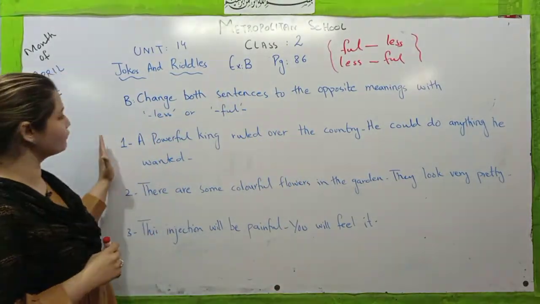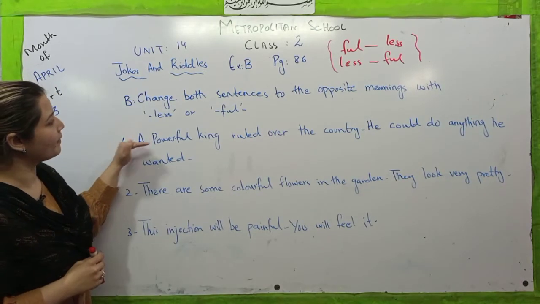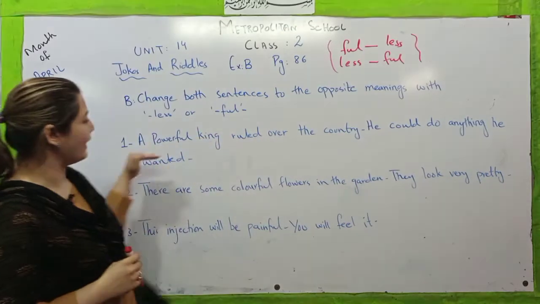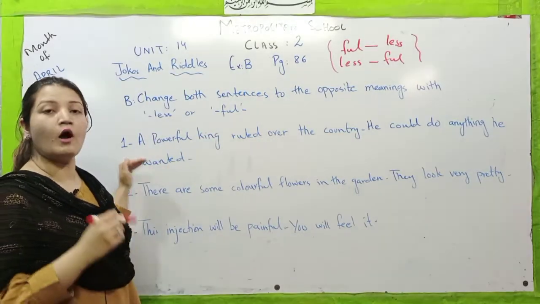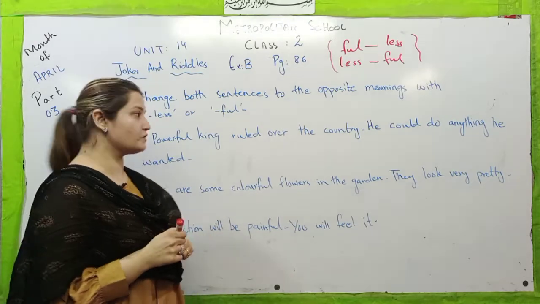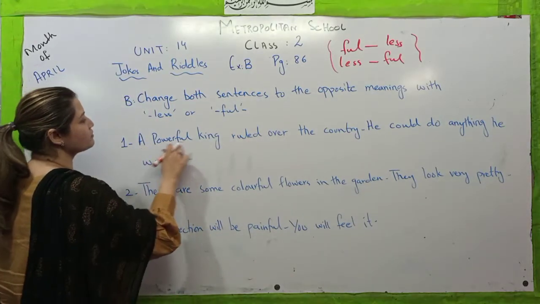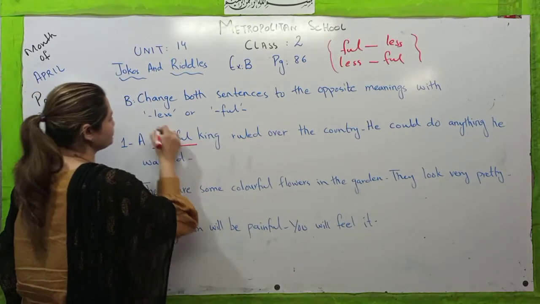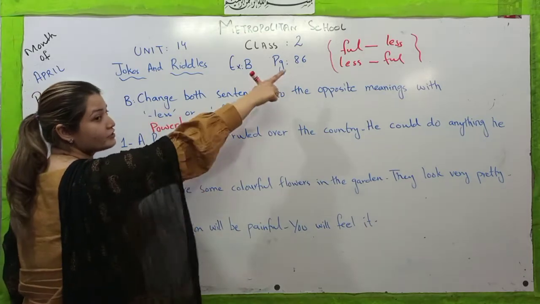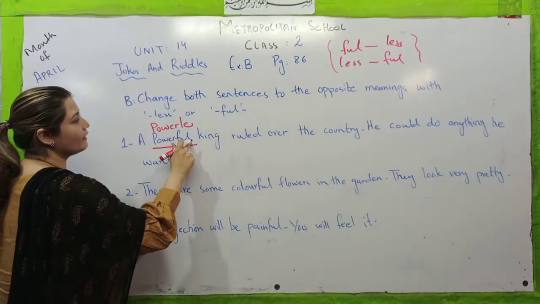For example, in the first sentence it is given, a powerful king ruled over the country. He could do anything he wanted. Now how do we change the whole sentence into the opposite? We have to change this first. Powerful. What do we have to do? Powerless. As I have just told you, we have changed full into less.